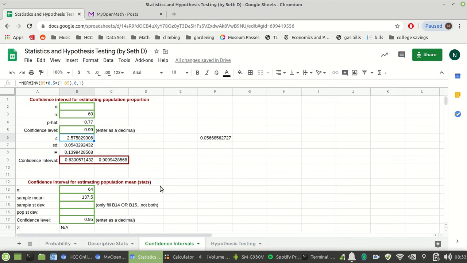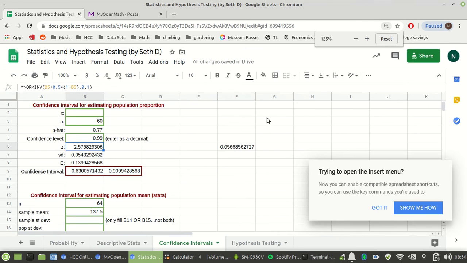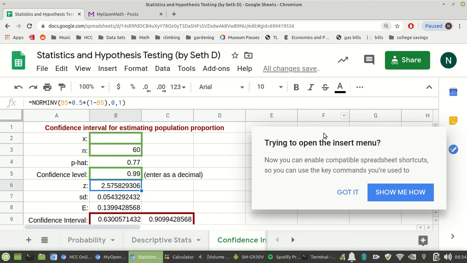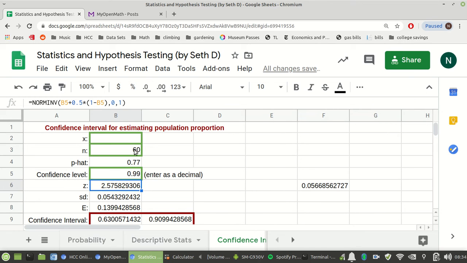Okay, so I was going to do it by hand, and then I realized I could just use my Google Sheets calculator and make my life easy. So I'm in the confidence intervals tab, and I can actually zoom in on this a little bit. There we go. That's pretty good. So now n is equal to 60, right? Our p hat was,